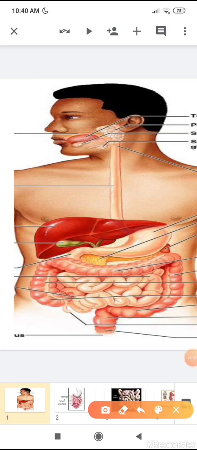Children, you can see this picture. This is a picture of the digestive system, and now you know about the organs which are involved in it. And you also know that food digestion starts from the mouth. The mouth has teeth which break down the food into smaller pieces, and it contains 3 pairs of salivary glands, 1, 2 and 3, which help to secrete saliva.